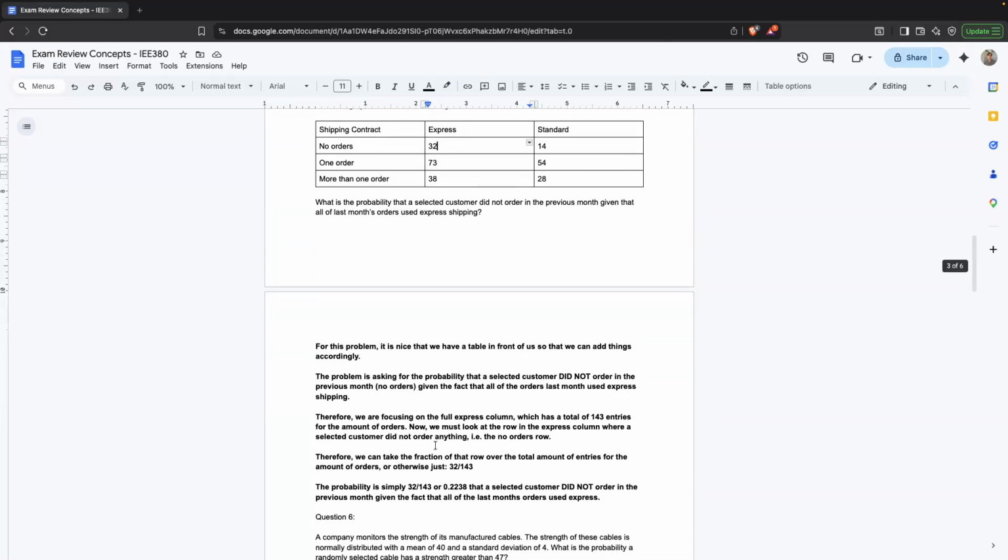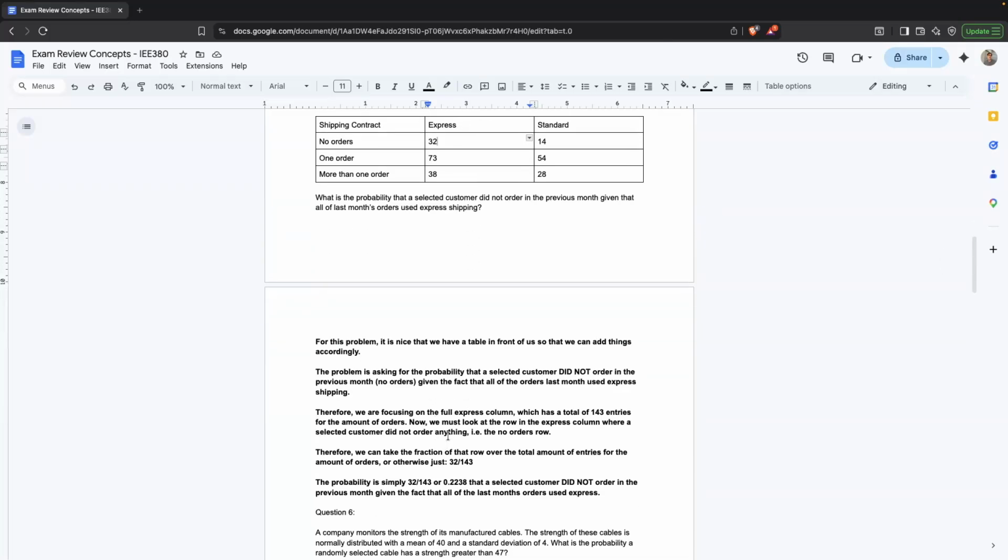And so that is our probability. We just divide 32 over 143, and that gives us 0.2238, or just above 22% probability that a selected customer did not order in the previous month, given that all of last month's orders used express shipping.